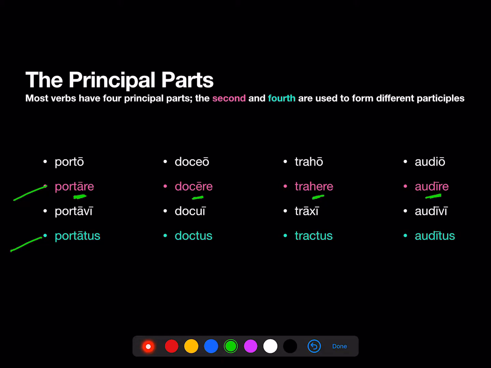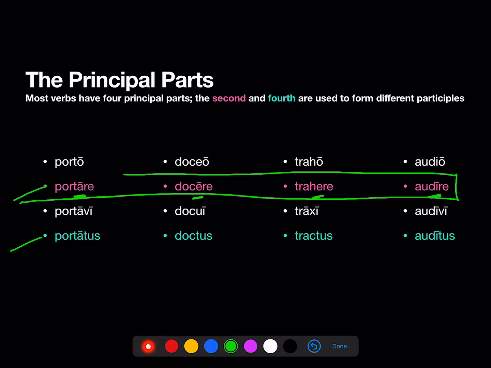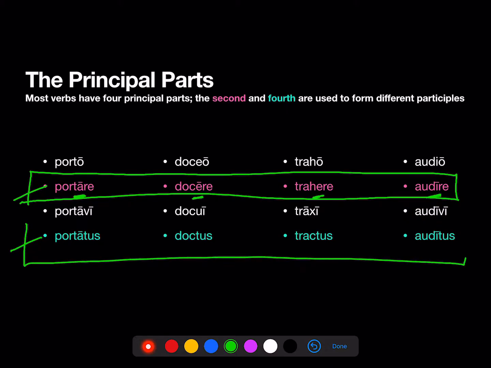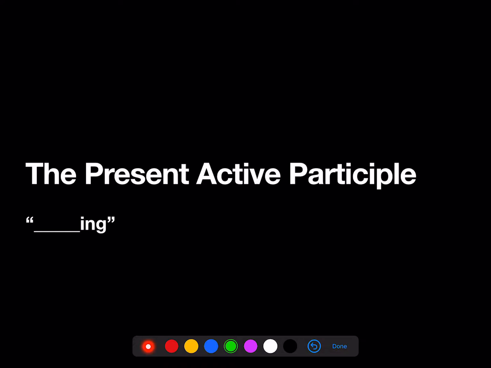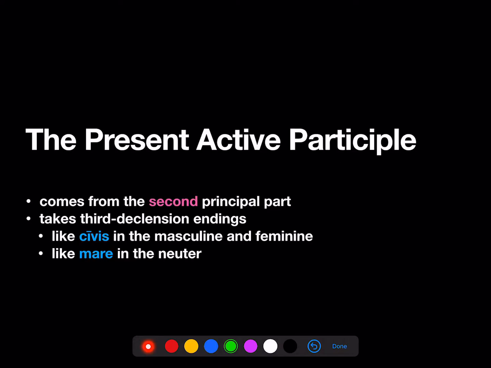And for those that are formed from the second principal part, conjugation is going to matter. Not so for ones formed from the fourth principal part. So first, the present active participle, blanking. The present active participle comes from the second principal part and it takes third declension endings.